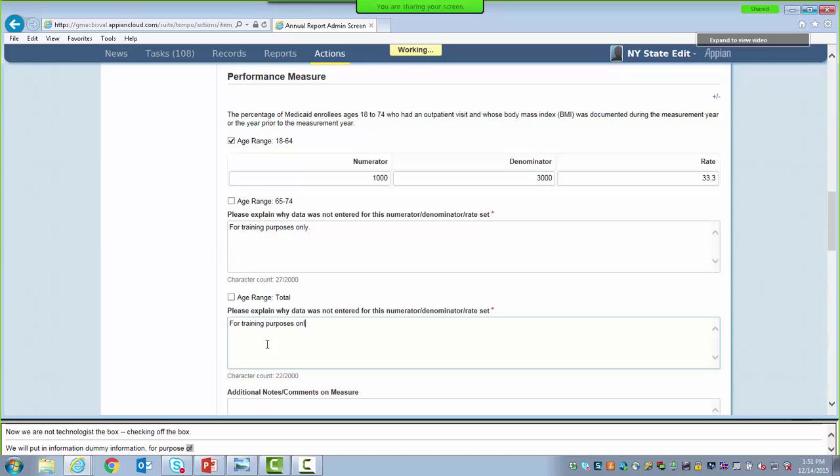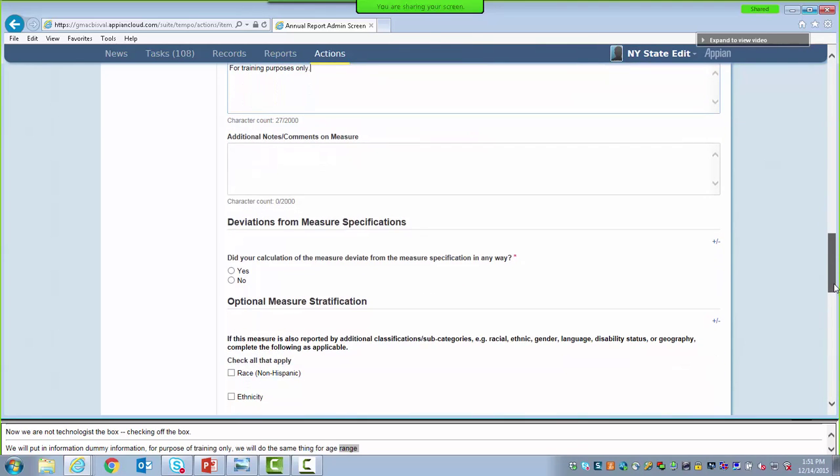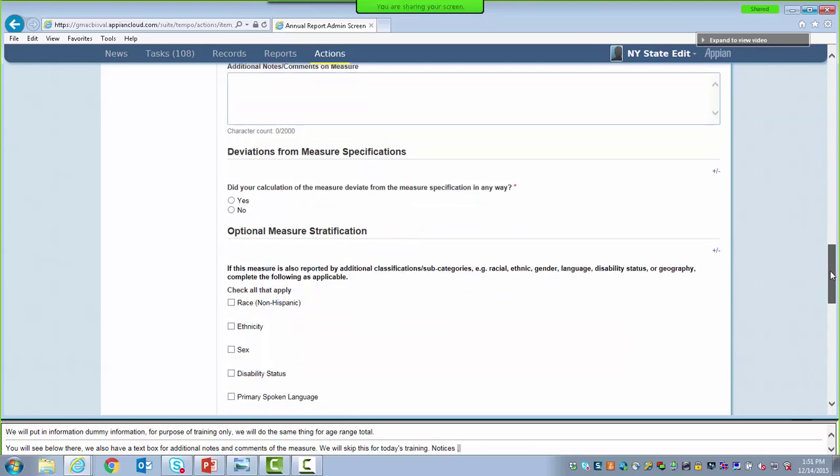And you'll see that below there, we also have a text box for additional notes and comments on the measure. We're going to skip this for today's training as it's just an optional field, an opportunity to provide some more information. So now let's continue to the deviations from measurement specification section. There is only one question.